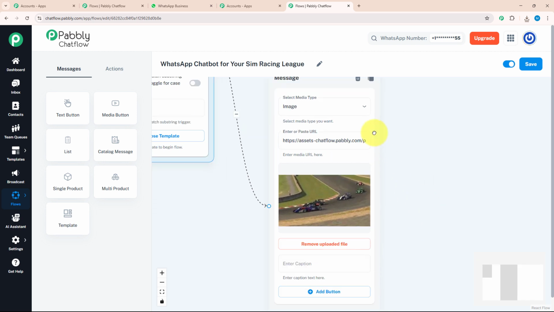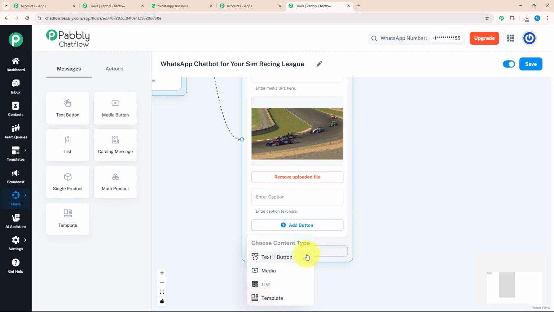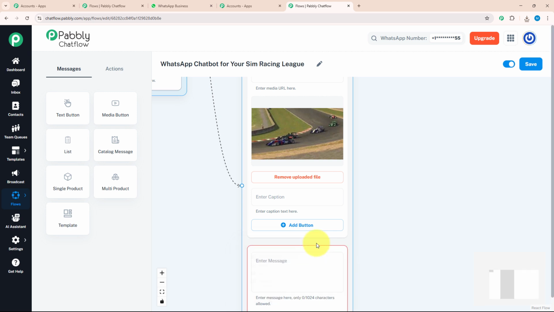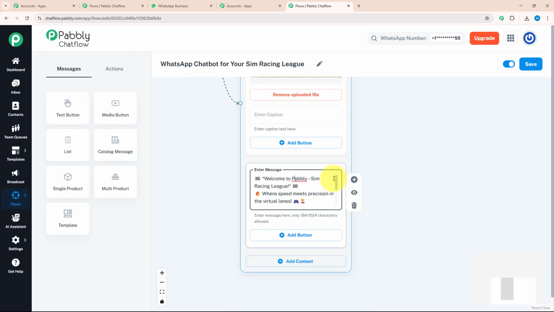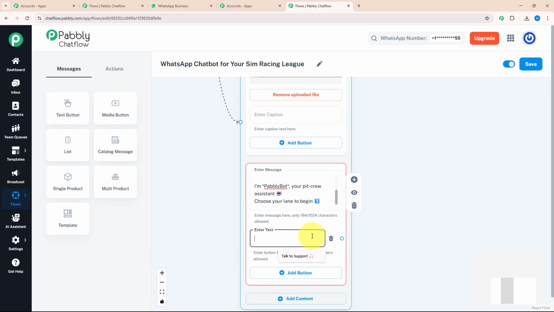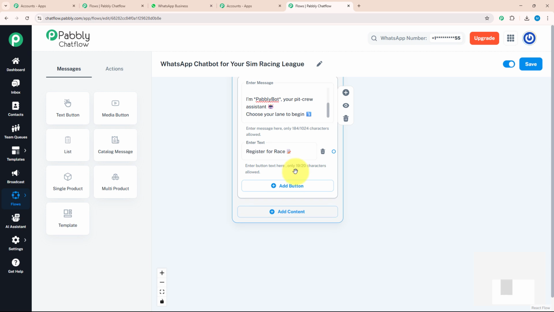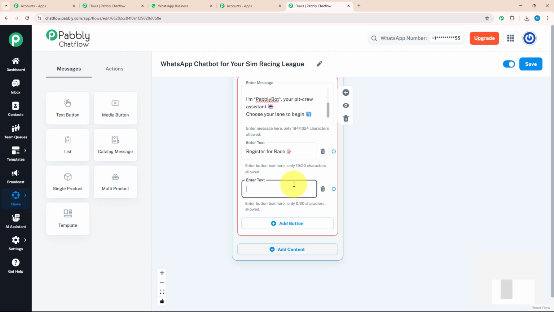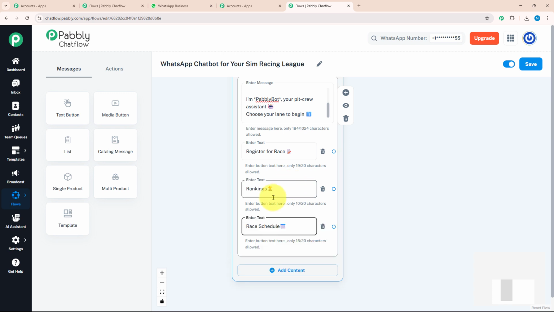After that, I will enter a welcome message. For that, I will click on add content. After that, I will select the text button and enter my message like this, in which I will welcome my customer. And with that, I will enter an action button. For that, I will click on the add button option and enter my text, register for race. After that, I will enter two more action buttons. Similarly, I will click the add button option and enter my text, ranking and race schedule.